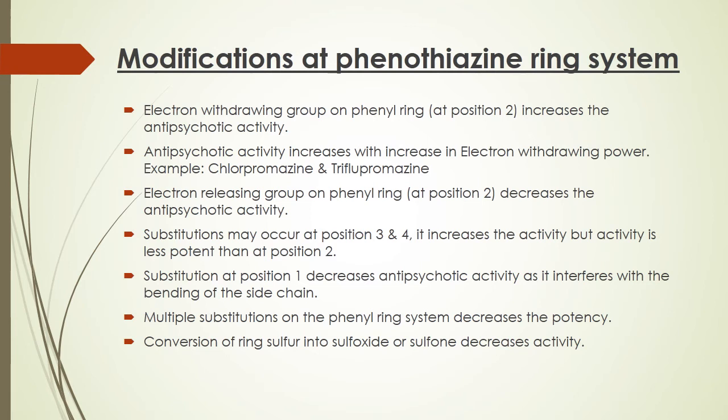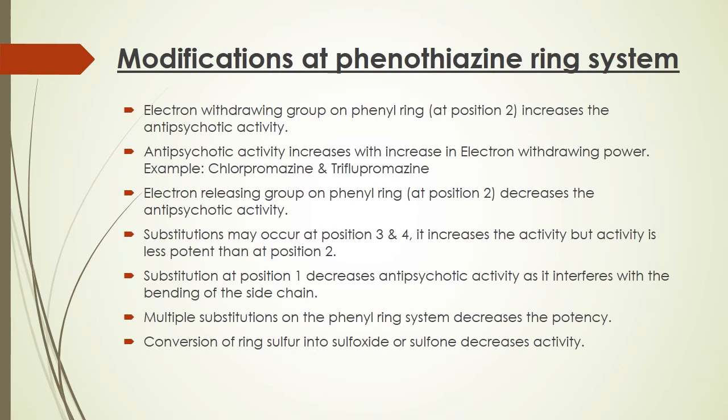Coming to the next point, an electron releasing group on the phenyl ring at position 2 decreases the antipsychotic activity. So it is important to note that we should place an electron withdrawing group at second position rather than an electron releasing group.